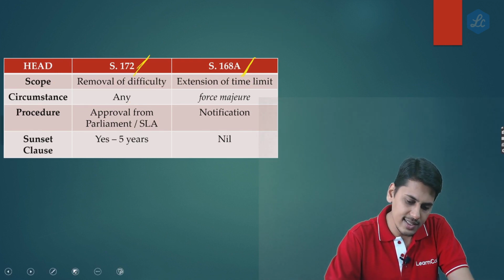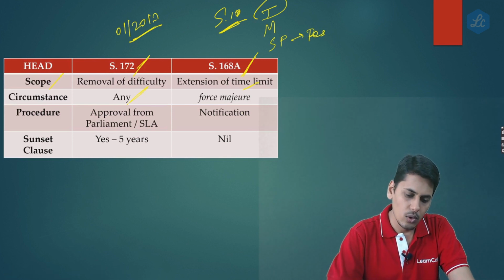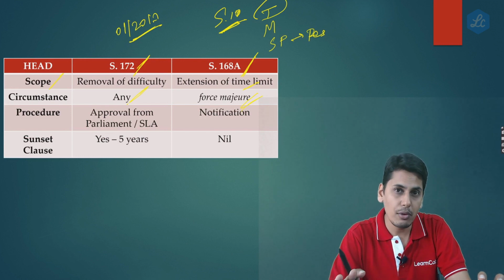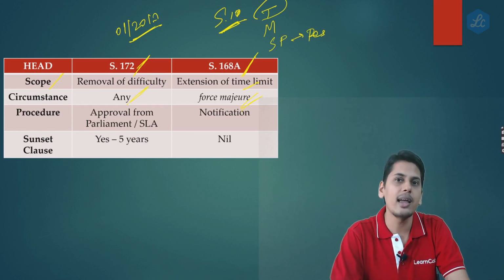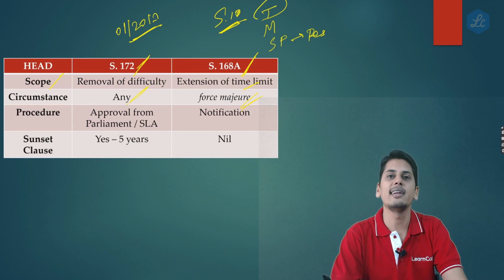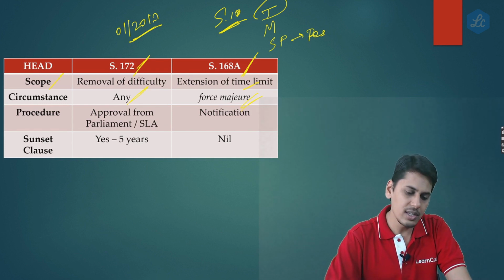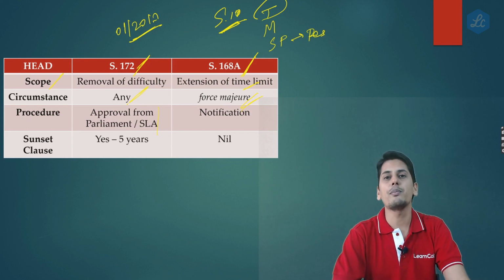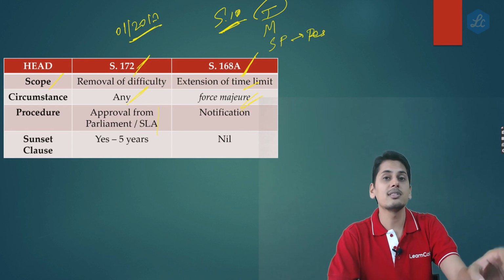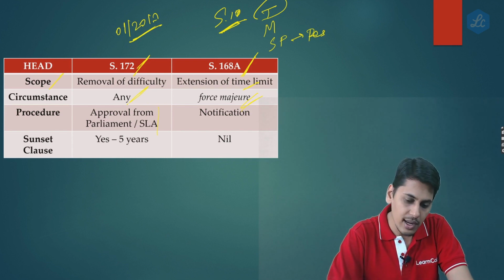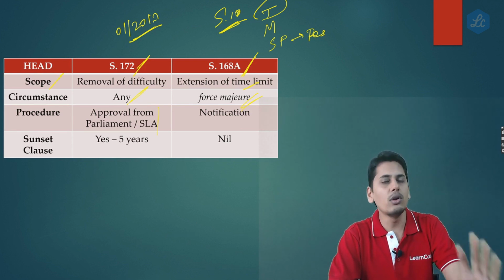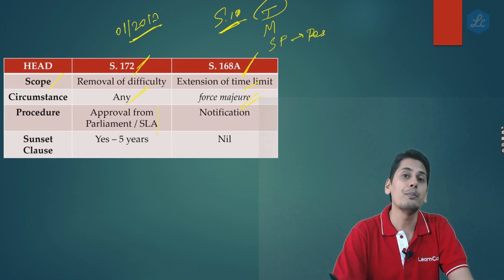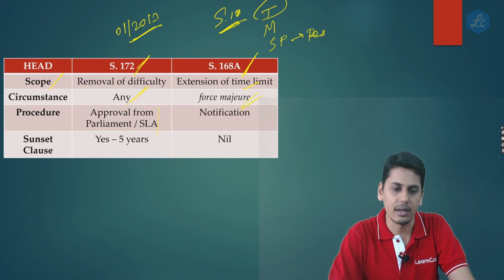Now, as regards 168A, only during force majeure, that is during natural calamities or pandemics, a notification under section 168A can be issued. Procedure: an order passed under section 172 would require approval from Parliament or State Legislative Assembly because it is as good as amending the Act. However, section 168A is through a notification, so merely a notification is sufficient. It does not require the approval of Parliament or State Legislative Assembly.